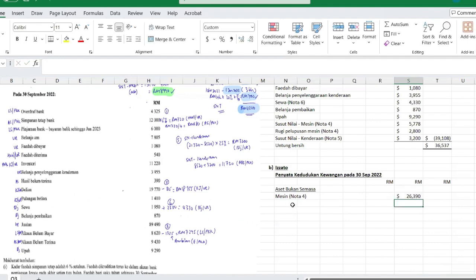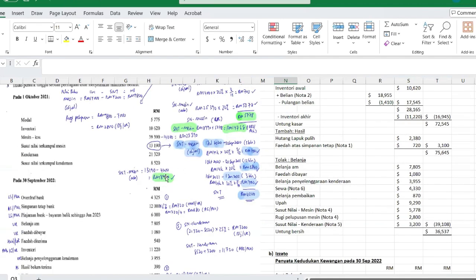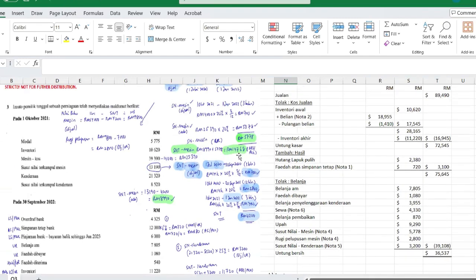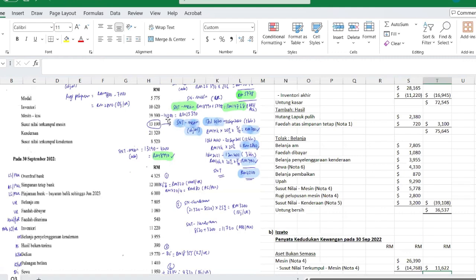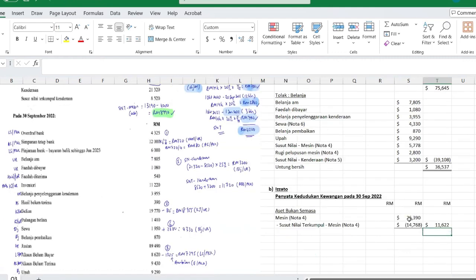25390. Minus susut nilai terkumpul machine, which is also equal to 14768. Cost machine, be careful, is 25390, not 26390. So be careful, read properly.